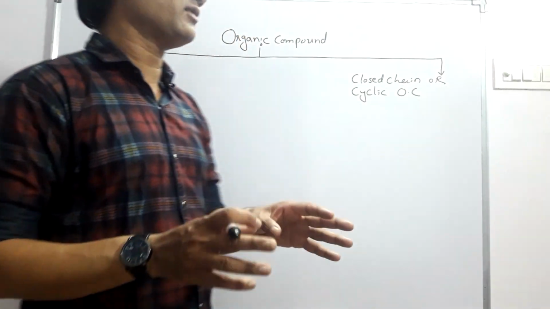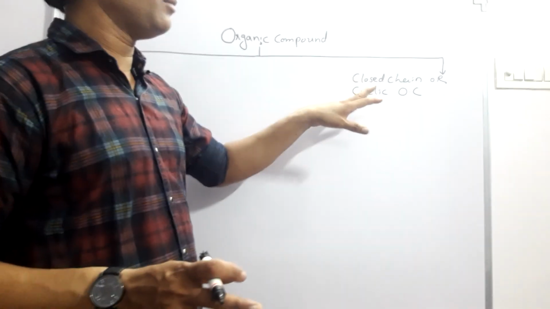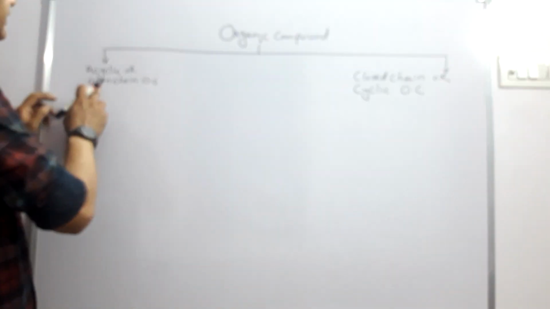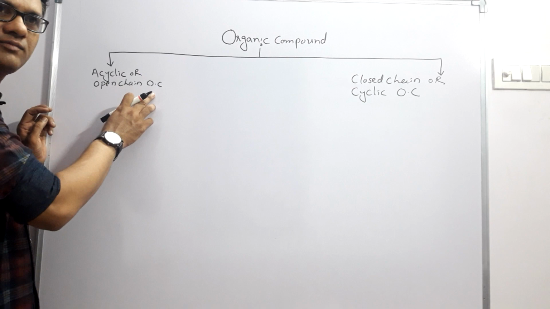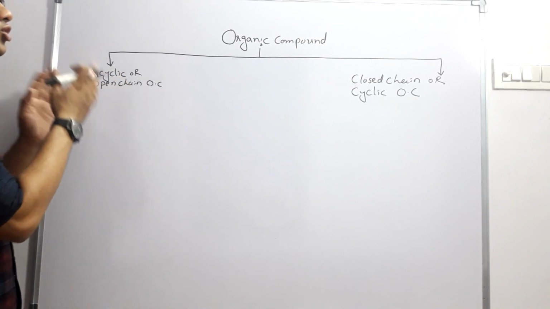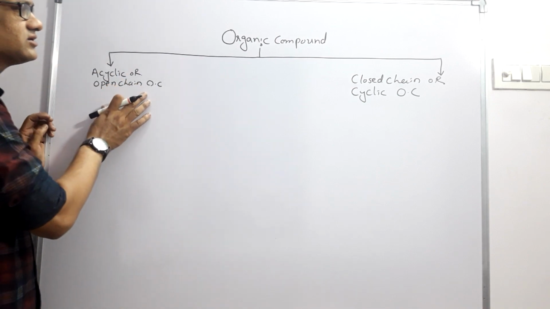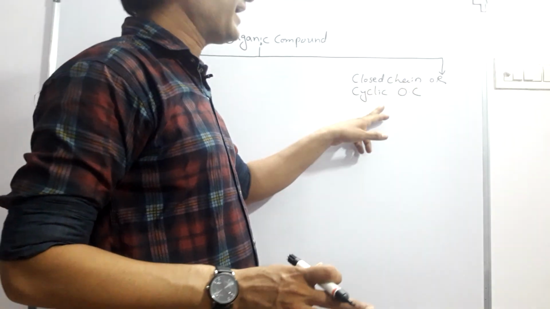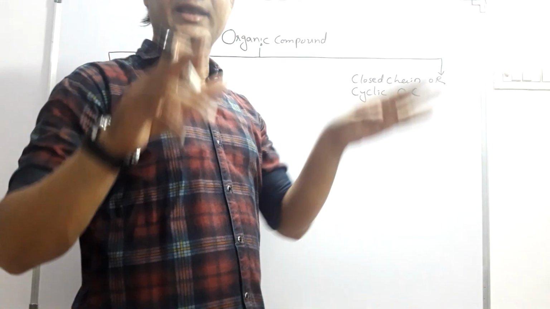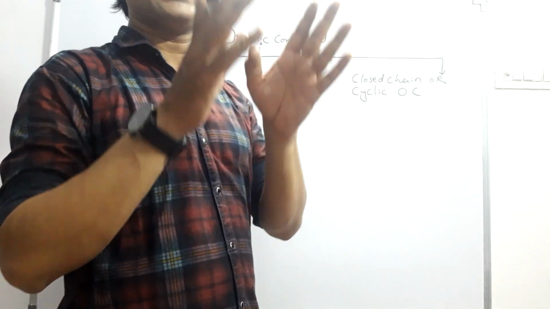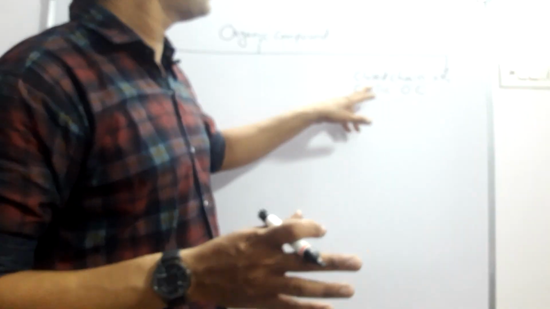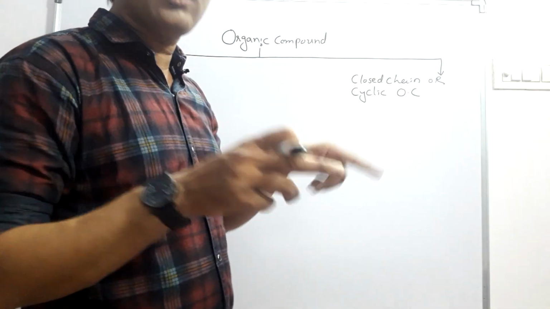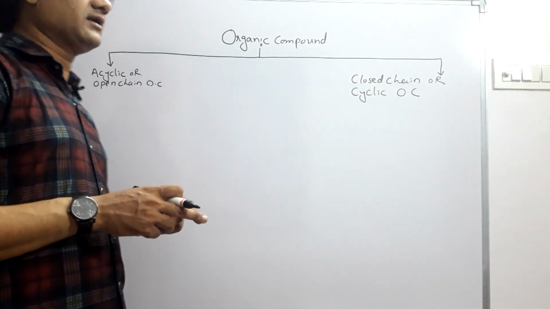Such compounds are called cyclic compounds. So acyclic or open chain organic compound means there is no such cycle, and closed chain or cyclic compound means a closed chain or cycle of atoms is present, right?